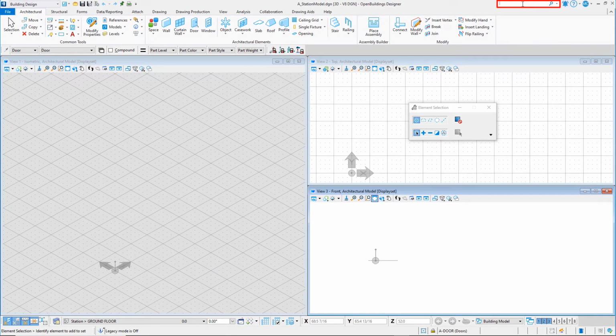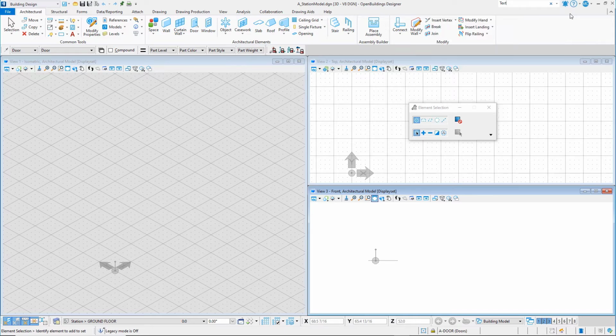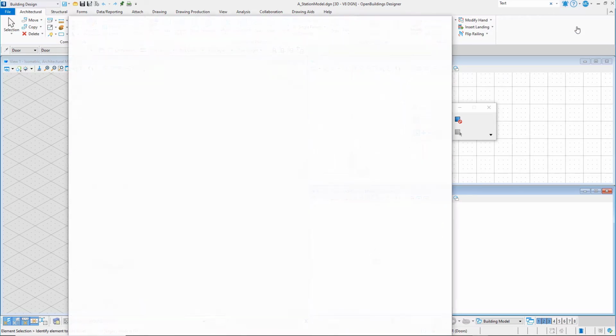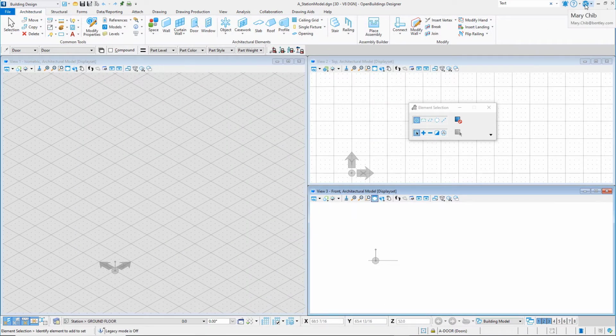On the upper right is a ribbon search, which allows you to enter words or phrases to search for tools within the ribbon. There's also an icon to connect you with help documentation, other training, and support. There's also a sign-in glyph that displays when you are signed in as a connected user.